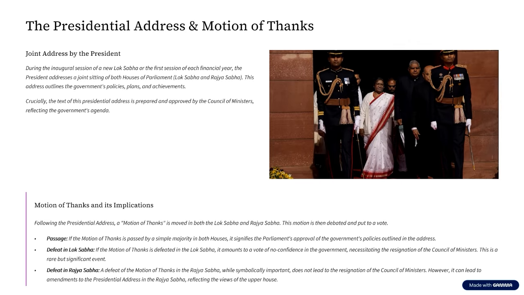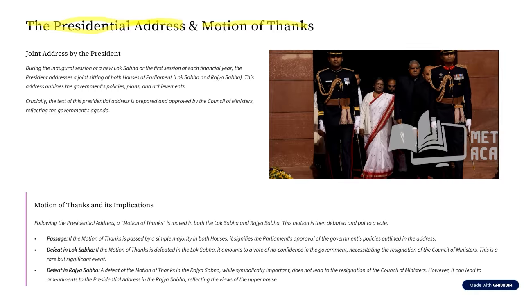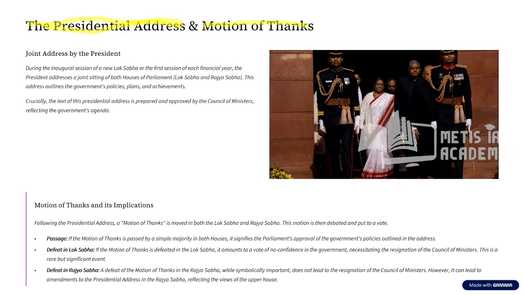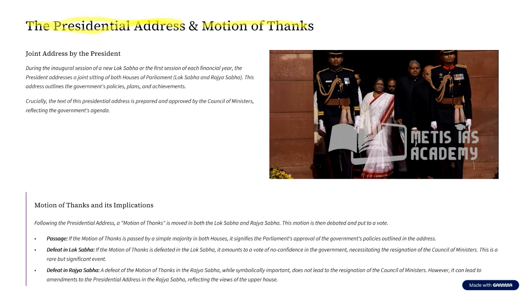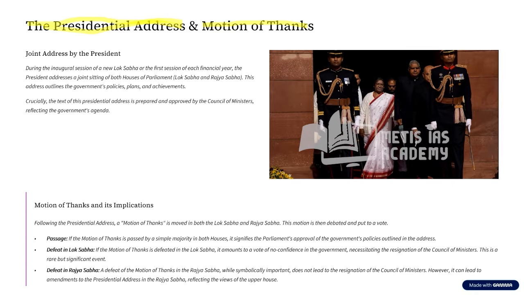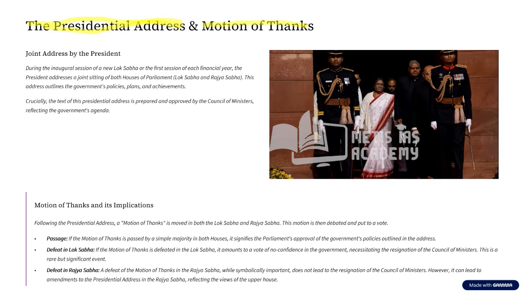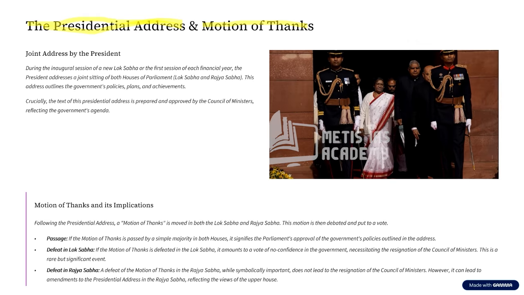Now let us try to slightly switch to another topic. What is this other topic? The other topic is something called the presidential address and the motion of thanks. Now, what is this presidential address and what is this motion of thanks? We know that every 5 years, the Lok Sabha is going to get automatically dissolved, a new election is held, and a new Lok Sabha is going to come together.